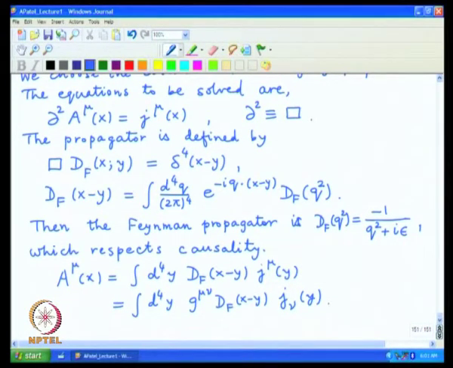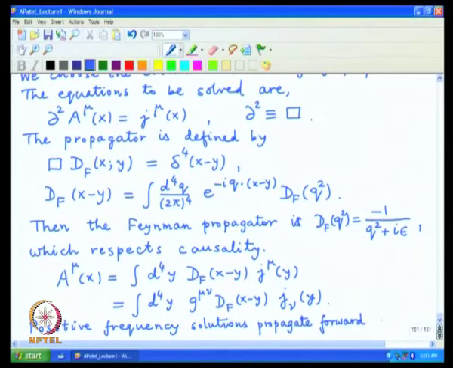So, again, positive frequency solutions propagate now.